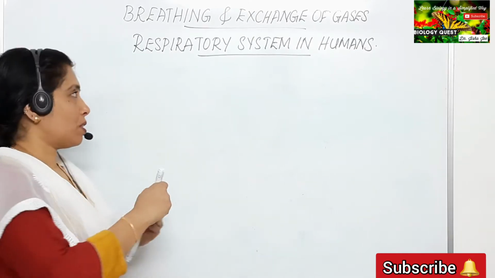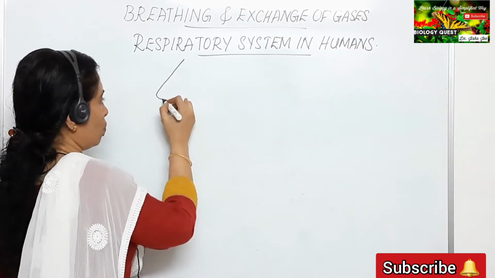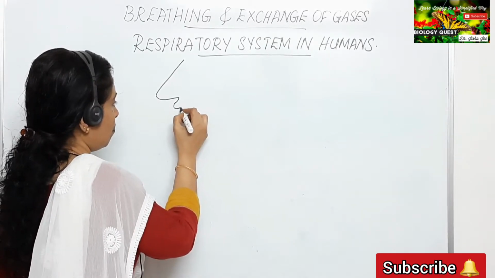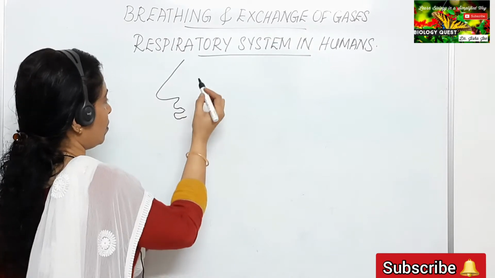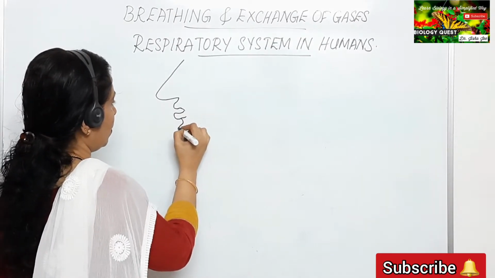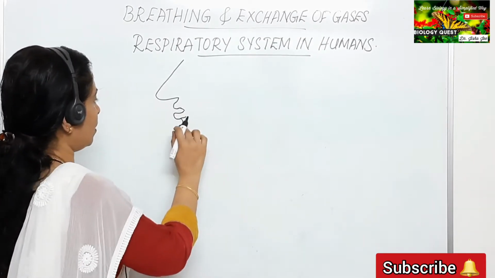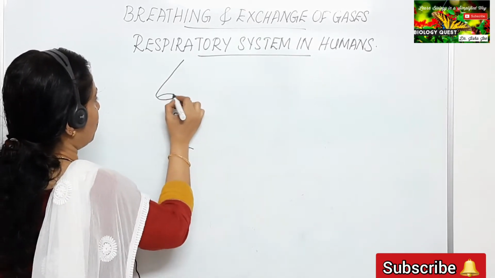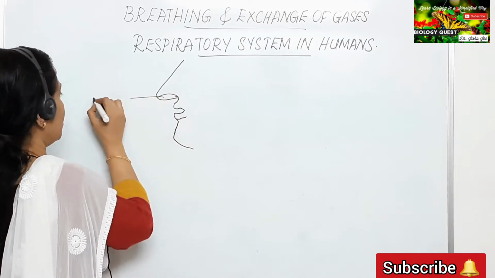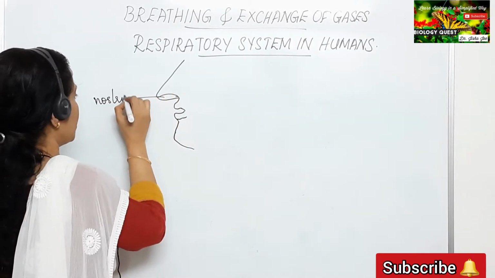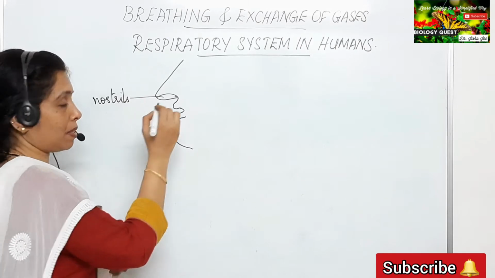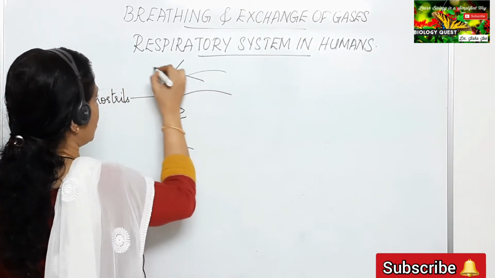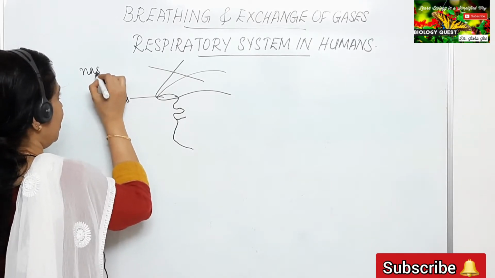Okay, so I'm just drawing the figure. That is the nose. That is the mouth. The chin. Okay, that is enough. So the opening of the nose is the nostril. A pair of nostrils are present. The nostrils lead into a chamber which is called the nasal chamber.